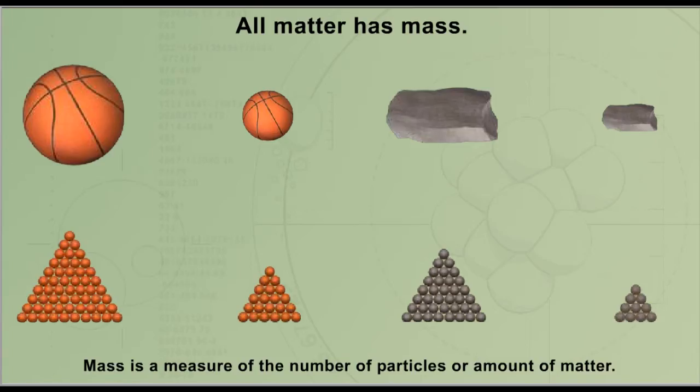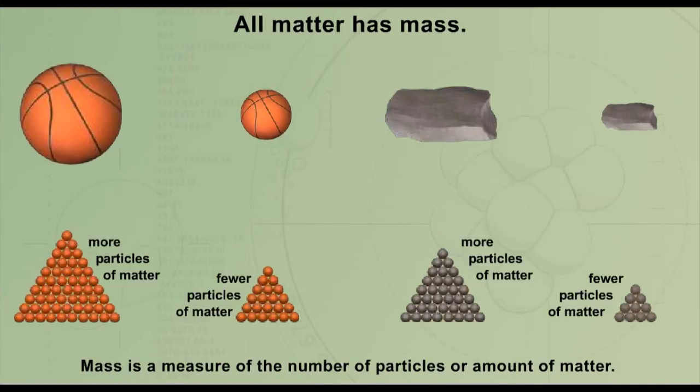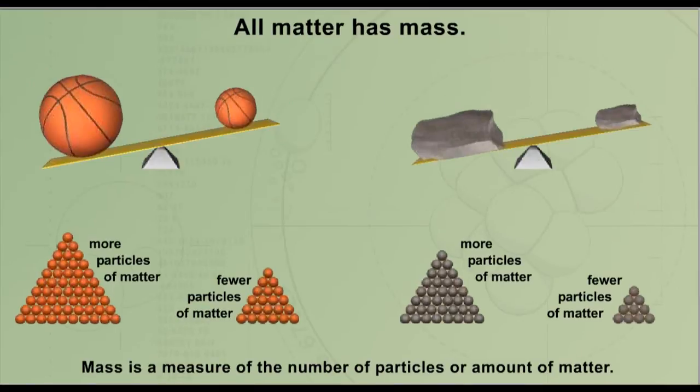All matter has mass. Mass is a measure of the number of particles or amount of matter something has. The bigger basketball has more particles, and the smaller one has fewer particles of matter. Same thing for the rock and the little rock, okay? How many particles make up something? Of course, something that has more particles has more matter, and therefore they'll probably weigh more or be more massive.